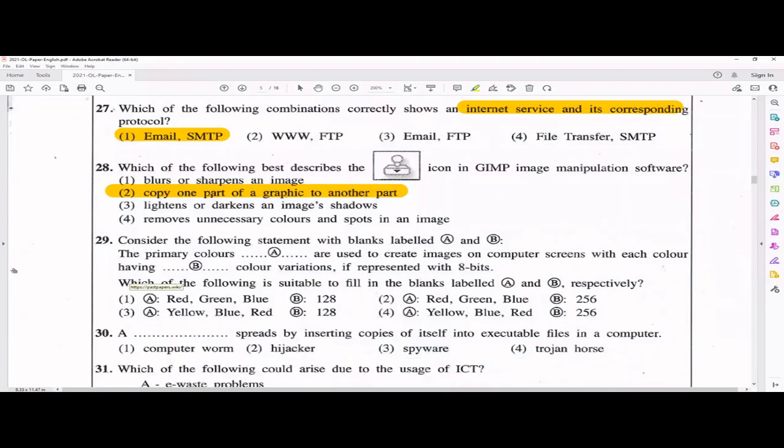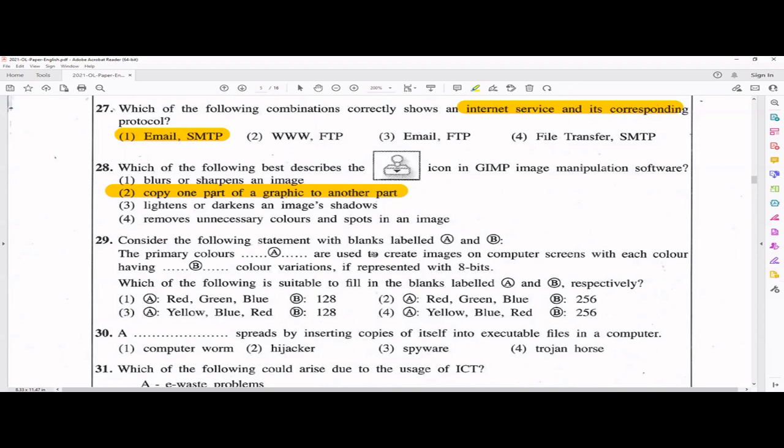29th one. Consider the following statement with blanks, right? You have two blanks A, B. The primary colors are, so what are the primary colors? This is a basic knowledge you should know, red, green, blue. So red, green, blue. We have only two answers because the other one has yellow in it. So definitely either one or two.